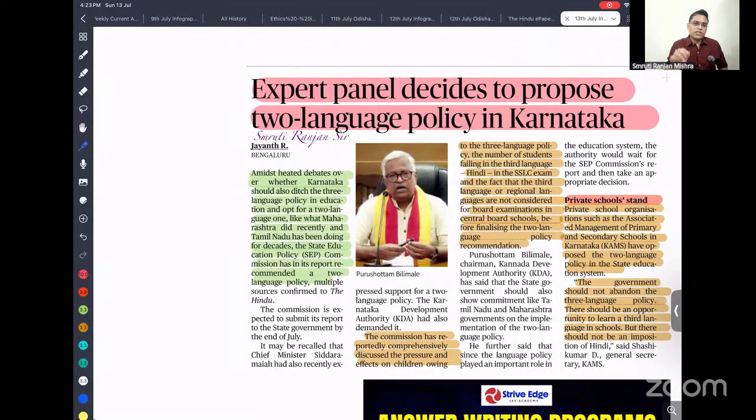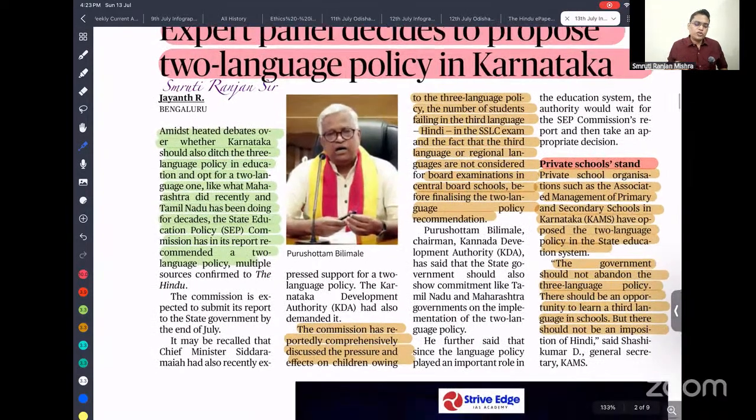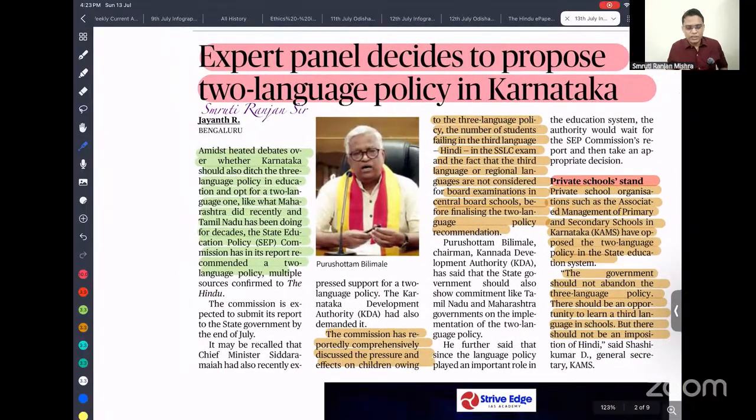Even recently, in Maharashtra, there was opposition. Because of that, the government had no other option but to withdraw the three-language formula.